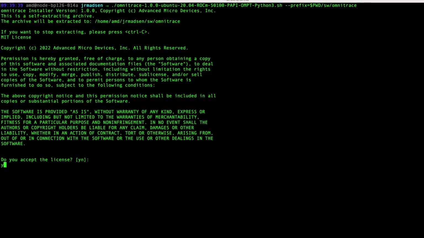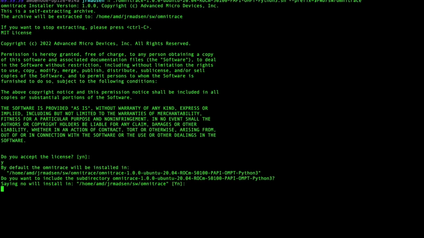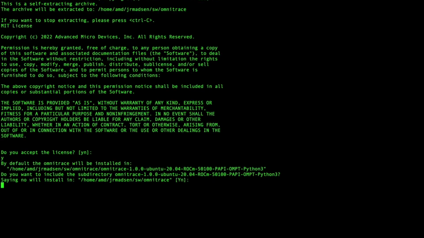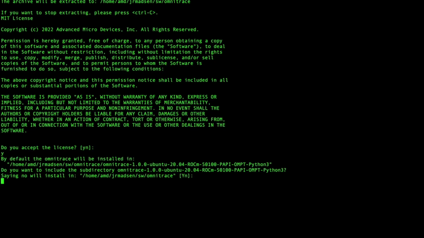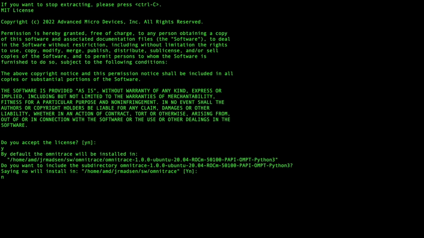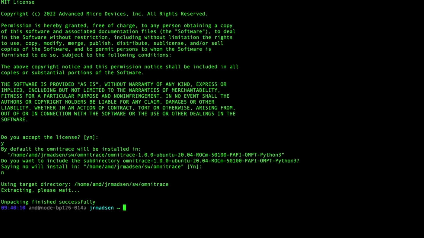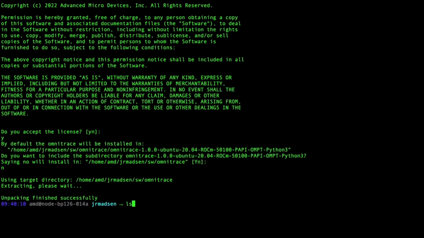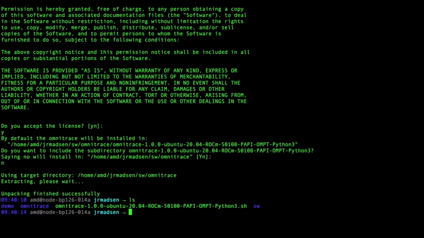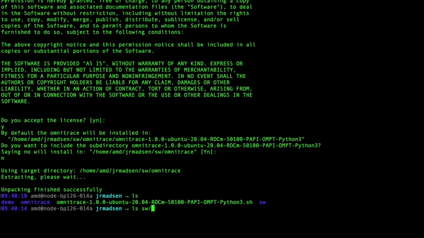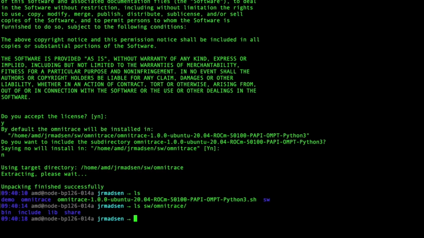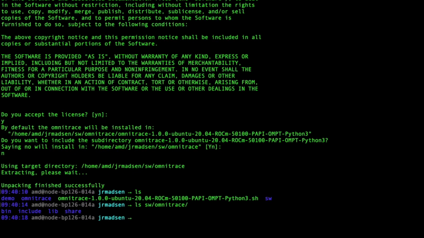Okay, we're going to accept the license, and we're going to choose to exclude the subdirectory. So we're going to hit no here. Okay, now we have installed Omnitrace. So in software Omnitrace, you can see we have a bin, lib, and include.